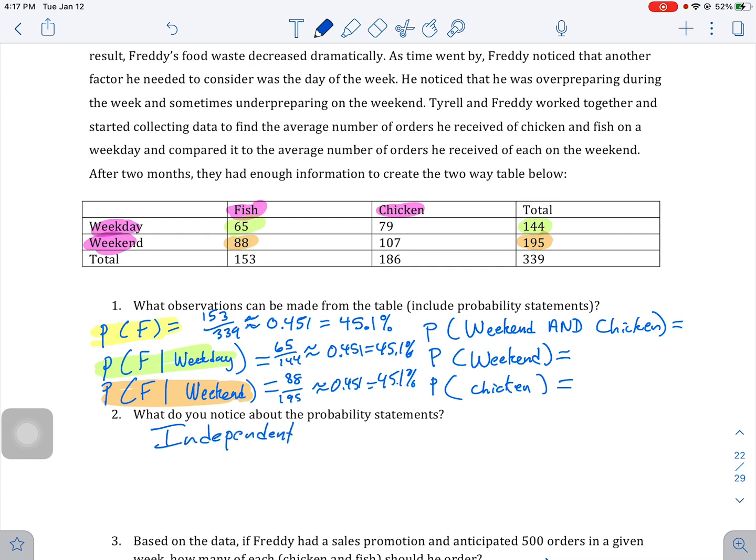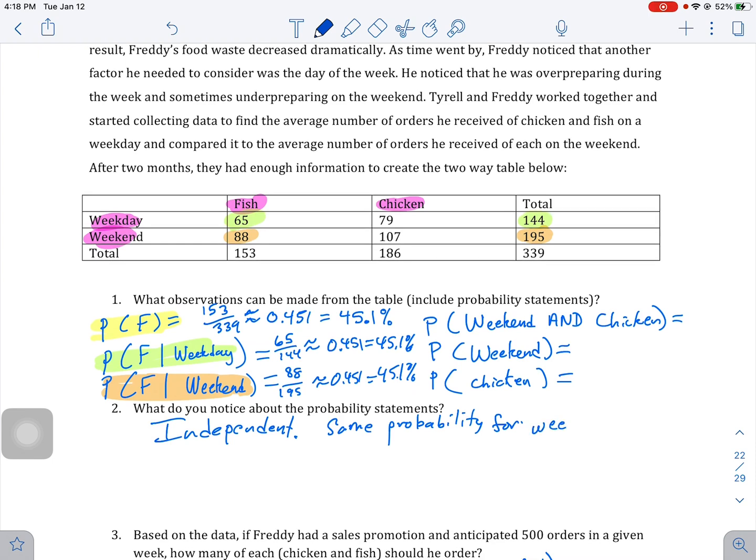So we're going to say that it's independent because it's the same probability for weekend and day of week. So when people buy fish and chicken, it has nothing to do with what day of the week it is.